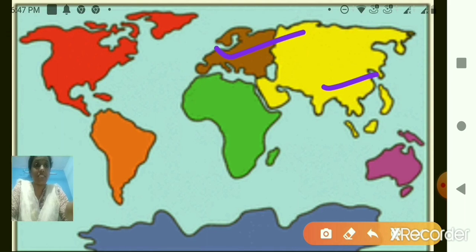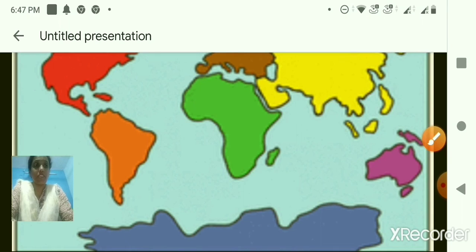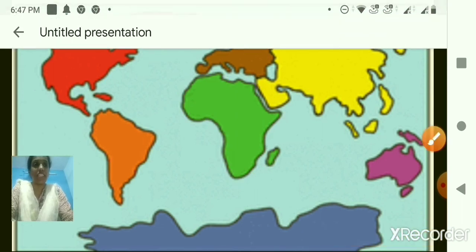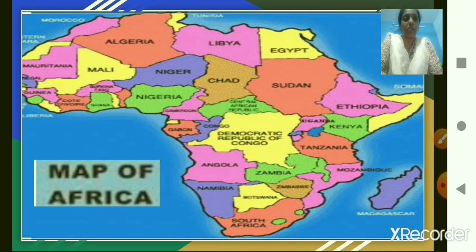Is it? No? Yes, this is the continent of Africa. So, how is the shape, children? It's like this. So, let us see over here. So, this is the map of Africa.